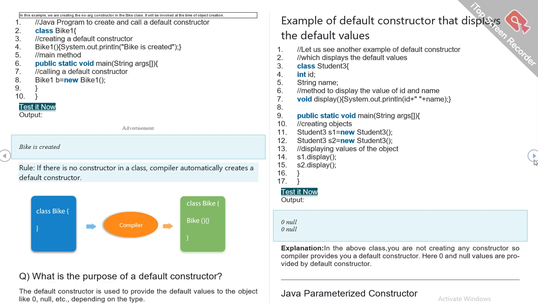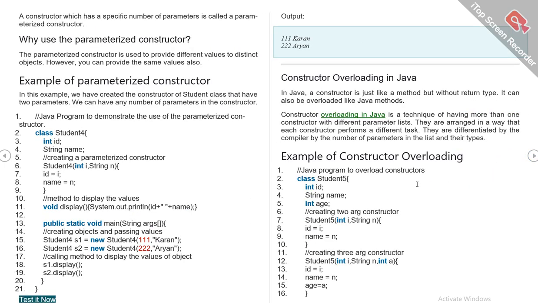Java parameterized constructor. A constructor which has a specific number of parameters is called a parameterized constructor. Why use the parameterized constructor? It is used to provide different values to distinct objects. However, you can provide the same values also. In this example, we have created the constructor of the Student class that has two parameters, and we can have any number of parameters in the constructor.